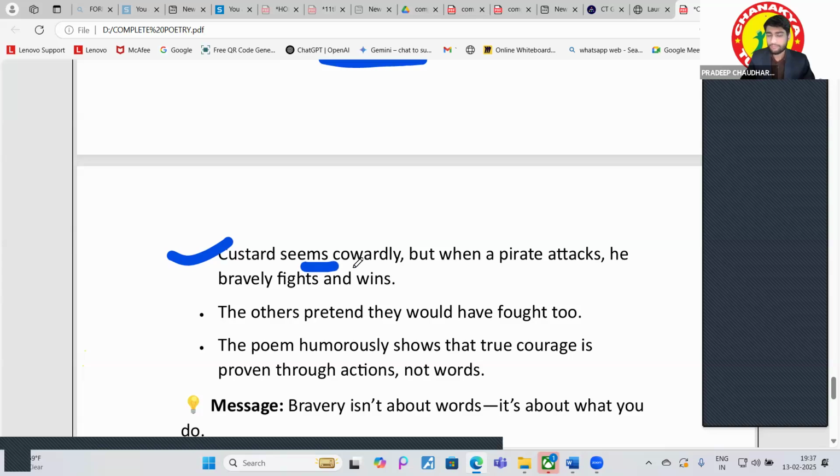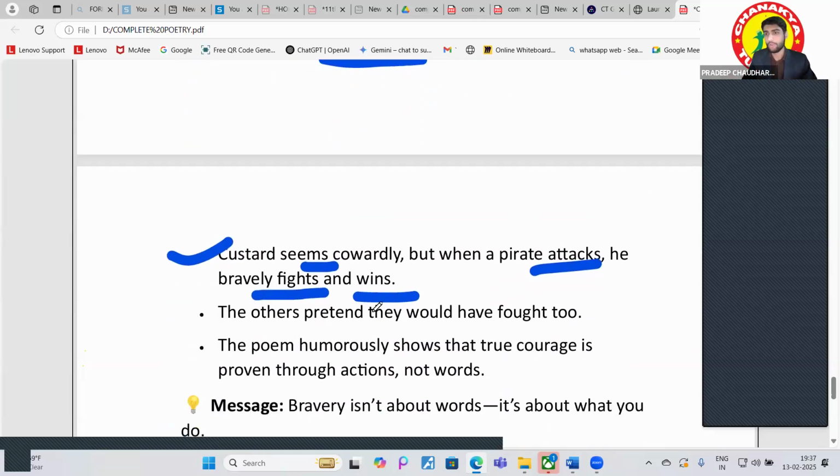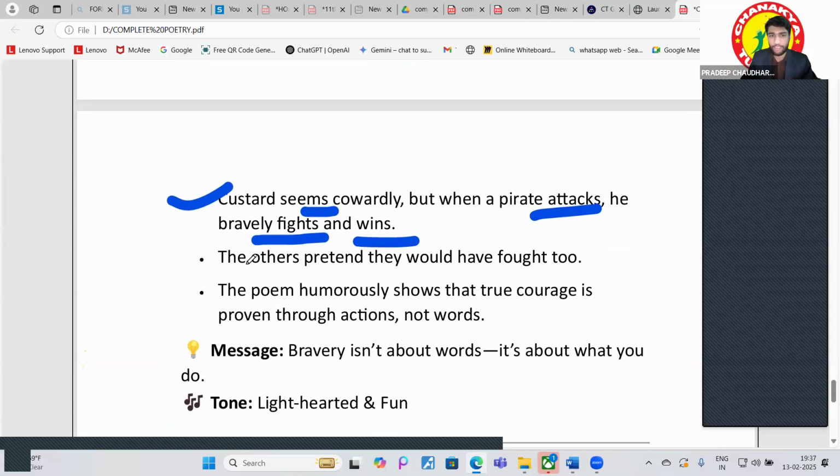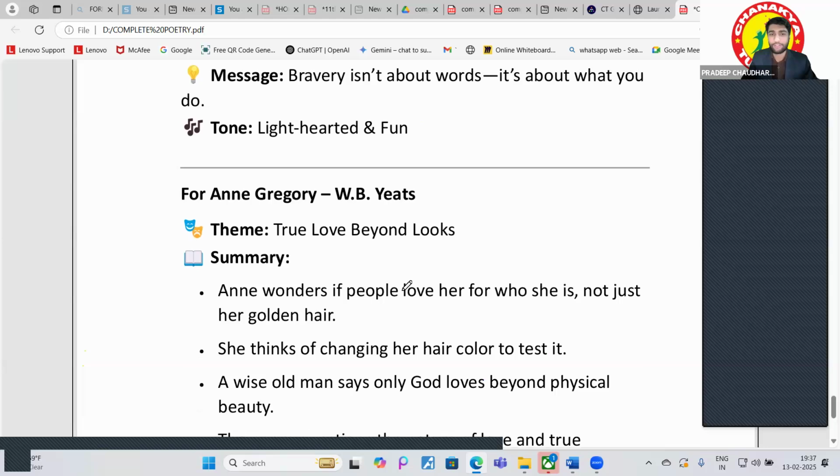Like Custard seems cowardly, right? But when a pirate attacks, he bravely fights and wins. Custard is the dragon. So the dragon seems cowardly, but when somebody attacks, he bravely fights and wins that fight. And the others pretended they would have fought too, right? What is the message of this? The poem shows that true courage is proven through actions, not words.